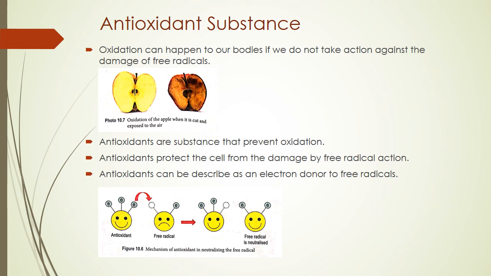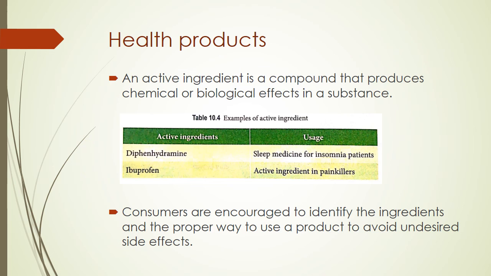All these foods, vegetables and fruits contain a lot of antioxidants. So you have to eat more vegetables, eat more fruit to get a lot of antioxidants to make sure you look younger and healthy.